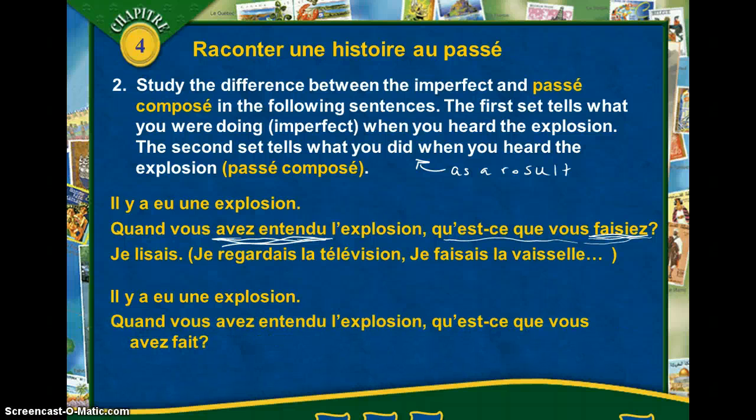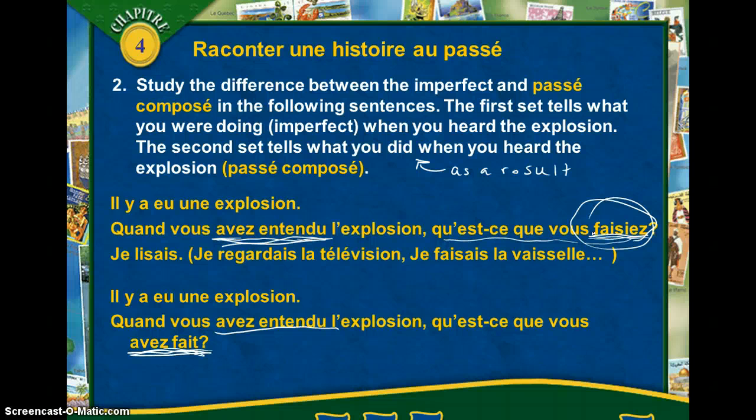So look at the question. Quand vous avez entendu l'explosion. Again, we're going to keep this in the passé composé because it's just a one-time occurrence. But look at the rest of this. Qu'est-ce que vous avez fait? What did you do? This translates into what did you do? This up here translates into what were you doing? Do you see the difference?